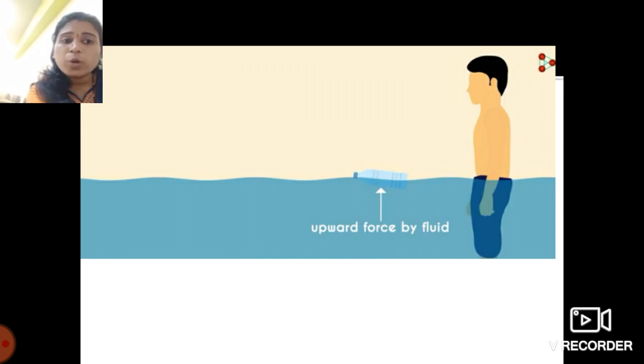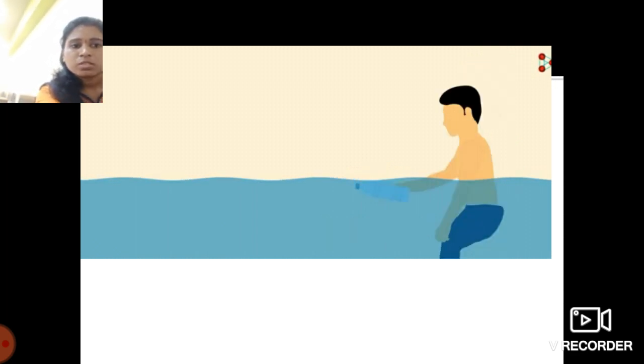Why will that bottle float? See students, this is because the fluid, that means the water which is present in the container, is applying an upward force onto the bottle. So now hold this bottle and push it inside the fluid. You will notice that the bottle is also exerting an upward force on your hand.